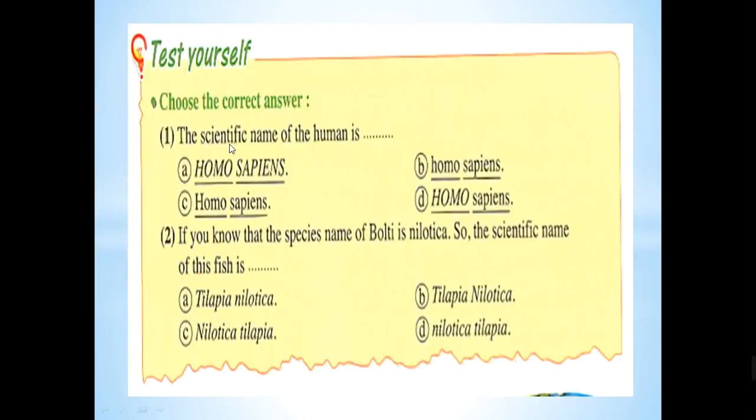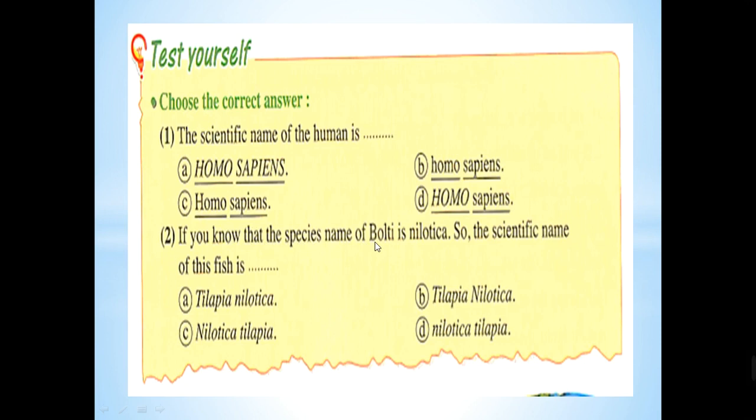Test yourself with me. Choose the correct answer. The scientific name of the human. Which one of them? Think. Yes, exactly. Letter C. Why? Because it starts with a capital letter and the second word didn't start with a capital letter. Number two, both of the two words underlined.